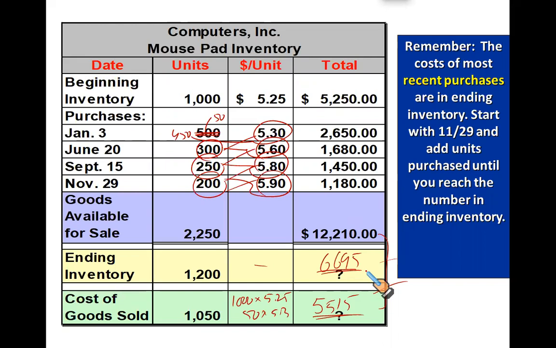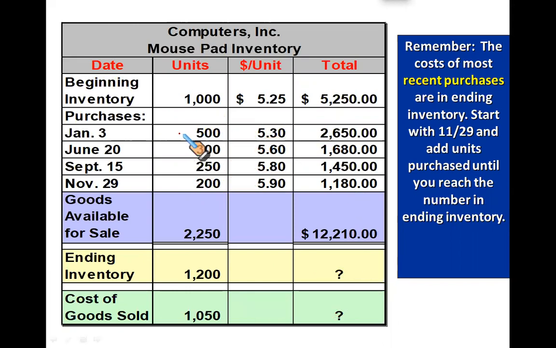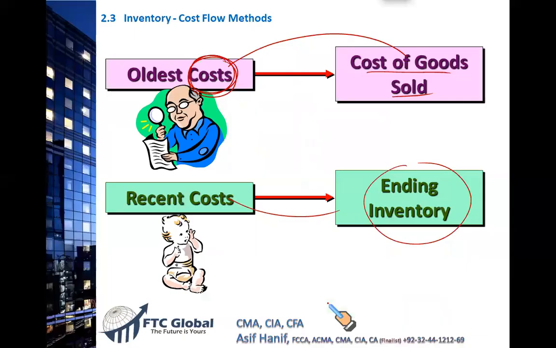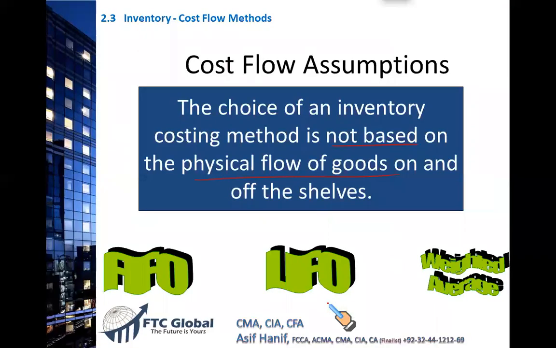It may take 5 or 8 minutes to do a single question. If the same question is done on a perpetual basis, where we match every sale and purchase and then come up with the closing stock and CGS, that's time consuming. I will do a couple of questions on perpetual also, so you can make a comparison. And one important point you must also remember: with the FIFO method, if you are using periodic, you got 5515 as your cost of goods sold, and I believe you got 6695 as your value of closing stock.